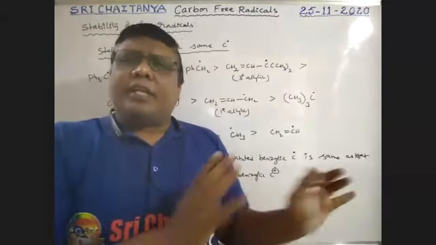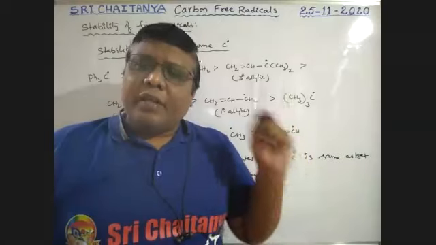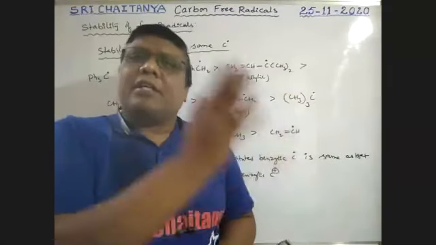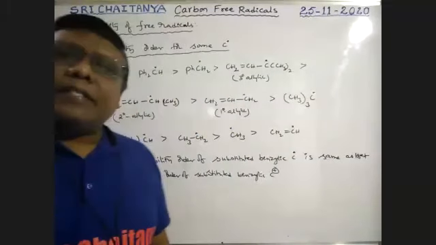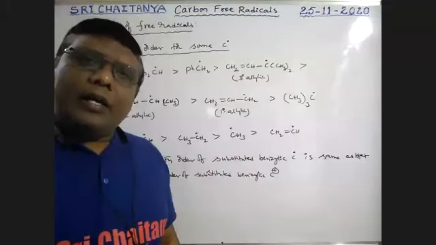The same thing is also applicable to carbon free radicals. That means for C plus or C radical, the same order is applicable. C plus and C radical are almost the same, 100% the same.